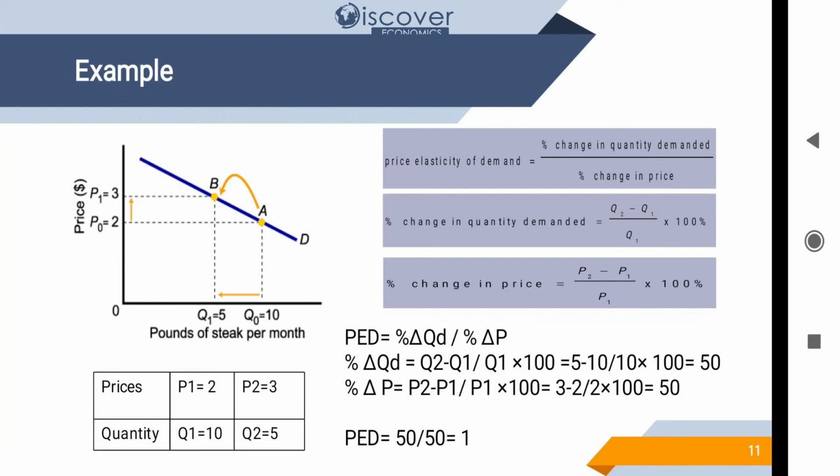And then we will do percentage change in price. The numerator is P2 minus P1, meaning change in prices, and the denominator is price 1, into 100. Now we put the data: 3 minus 2 divided by 2 into 100 is equal to 50. So we put these two things into the basic formula, and we get the answer, that is equal to 1. It means the elasticity is unitary.